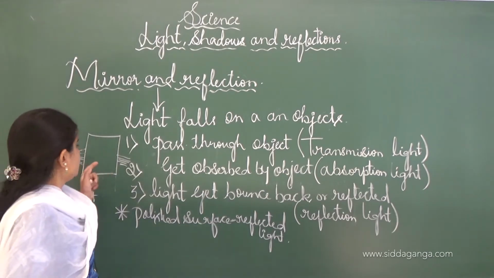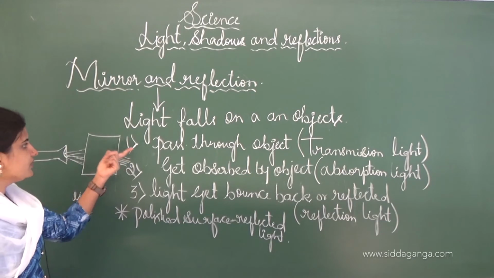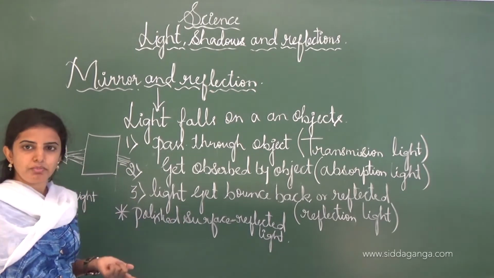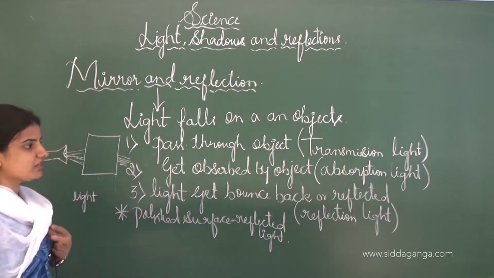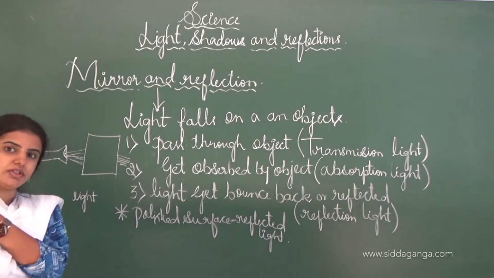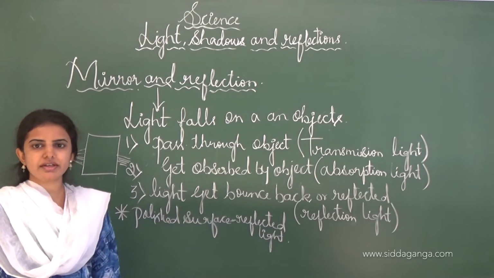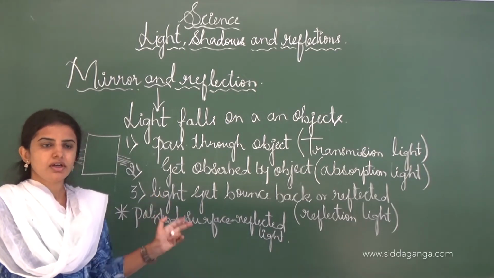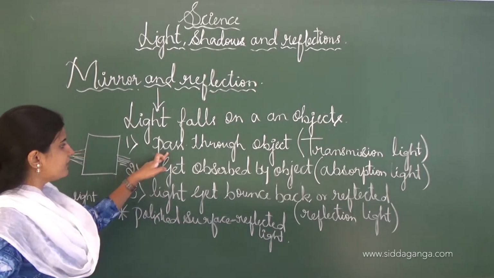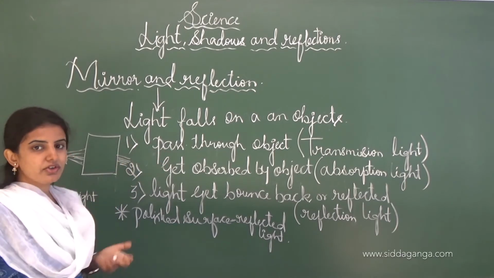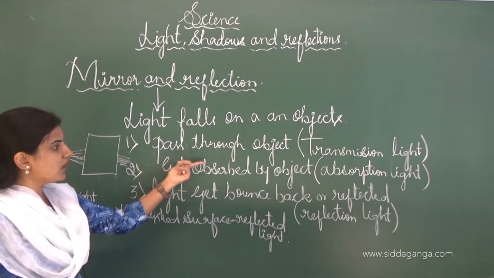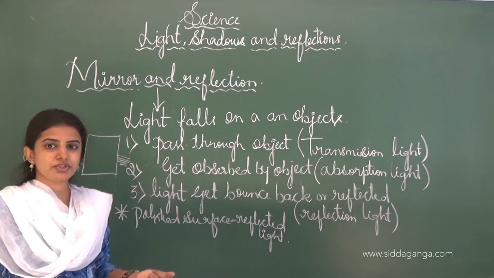In the first condition, when the light falls on a particular object, either it may be transmitted, or absorption of the light takes place, or there is reflection of the light. These are the three conditions. In the first condition, when the light falls on a particular object, it passes through the object, and it is called transmission of the light.